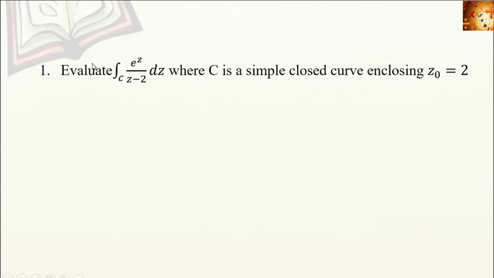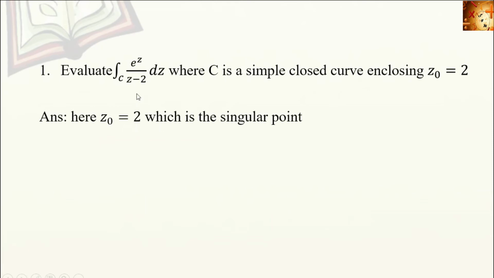Next, moving to the problems. Evaluate the integral over C e raised to z divided by z minus 2 dz, where C is a simple closed curve that encloses z0 equal to 2. Here z0 equal to 2 is given. Also, we can find it from the equation. The function e raised to z by z minus 2 is in rational form, so this function is not defined whenever z minus 2 equals 0. From that we get z equal to 2. At z equal to 2 the function is not defined, so z equal to 2 is the singular point.